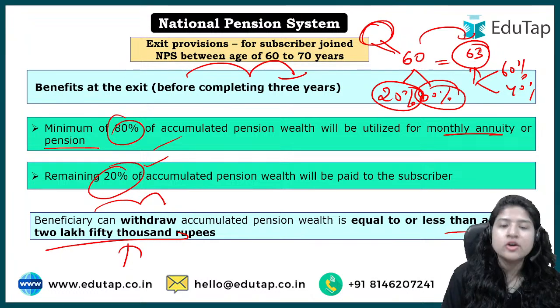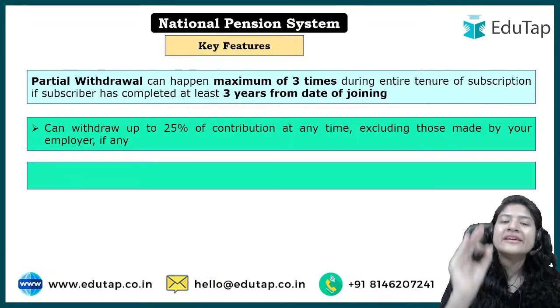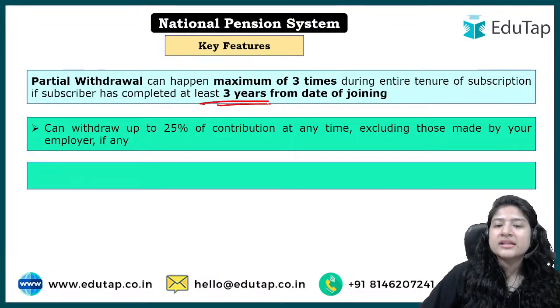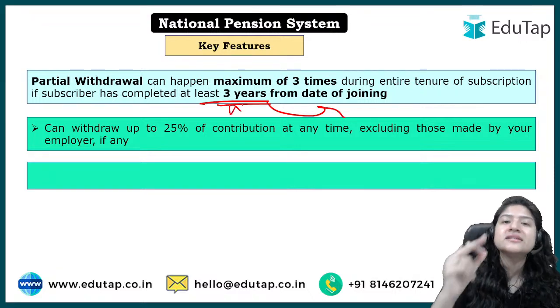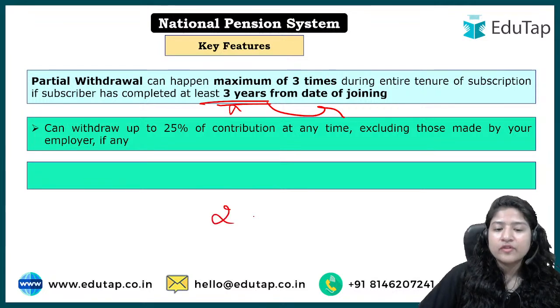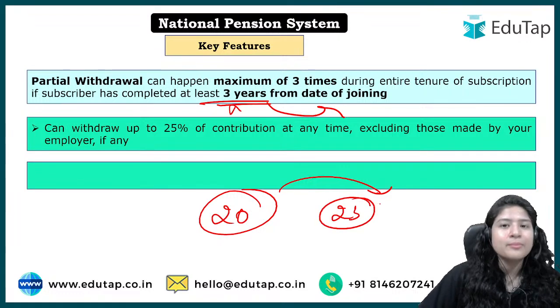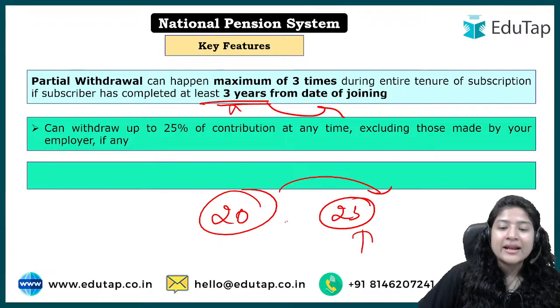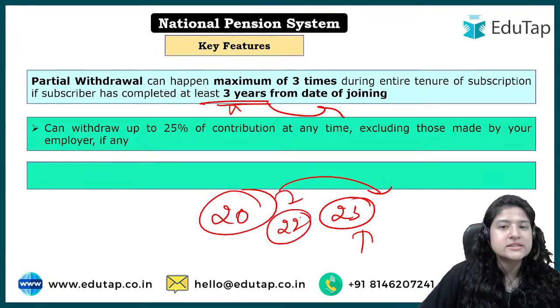So in that scenario, the government has given some permission. First of all, the government has said that you can only withdraw if you have completed 3 years with the NPS. Please do not confuse these 3 years with the senior citizen case. For example, today I am 20 years of age, and after completing 23 years, I genuinely require money for my higher studies, right? So I can withdraw only after that. At the age of 22, if I want to withdraw some amount while staying part of the scheme, I cannot do so.